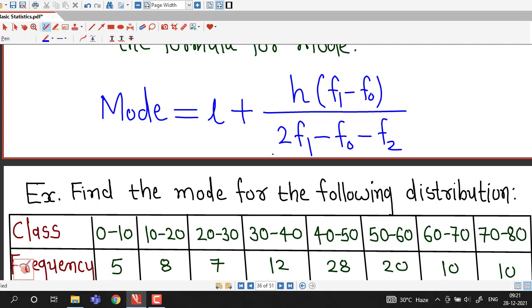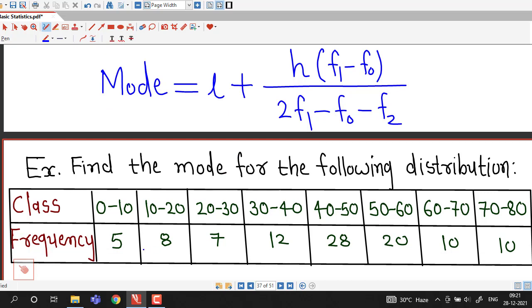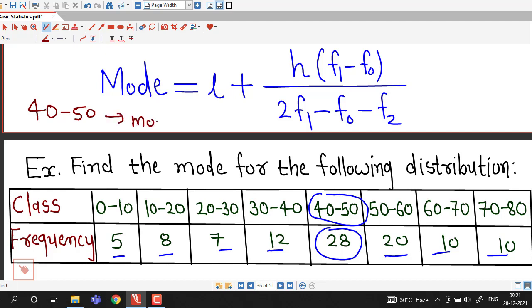So first we have to decide the modal class. Modal class is the class corresponding to the highest frequency. So we observe all these frequencies and we find that this 28 is the highest frequency. Therefore this class 40 to 50 is the modal class. So for this distribution 40 to 50 is the modal class in which mode lies. Value of mode will be between 40 and 50.